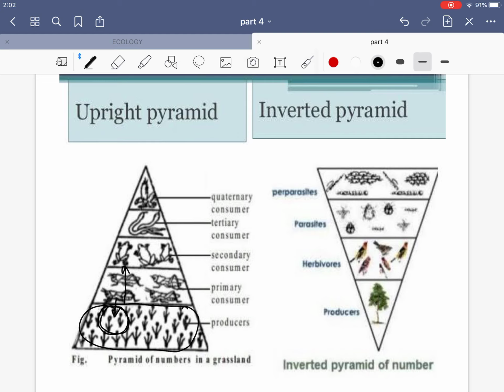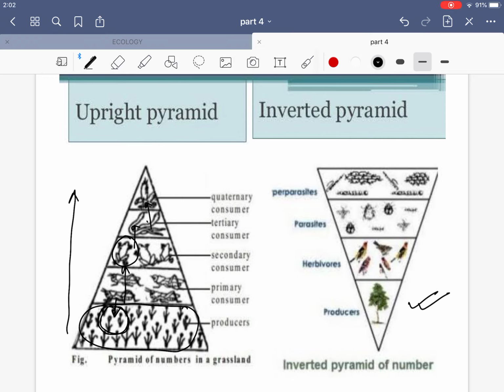So when the trophic level goes up, the population will be decreasing. Like one frog or toad will be eating some 4 or 5 grasshoppers, and then 2 or 3 toads will be eaten by one snake, and then 2 or 3 snakes will be eaten by one hawk. So as you go up in the trophic level, the energy, the biomass, and the number decrease.